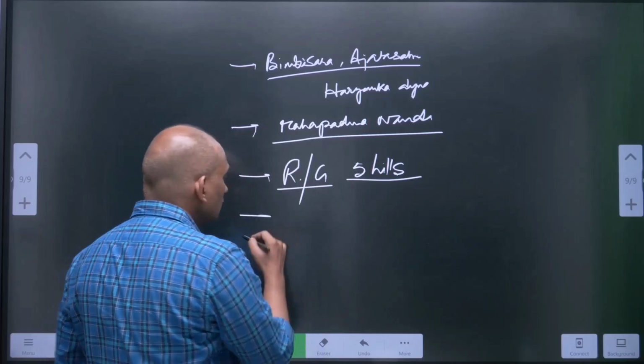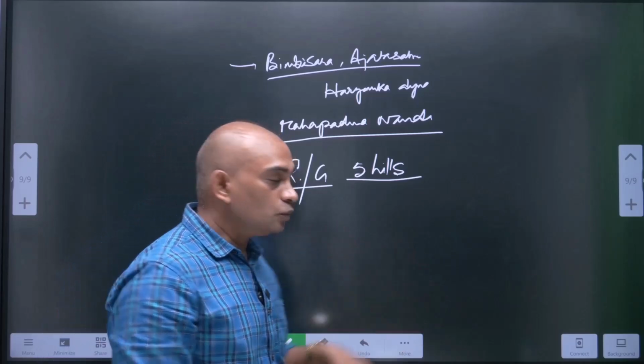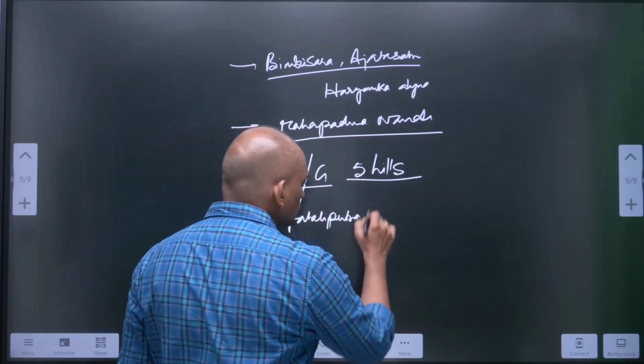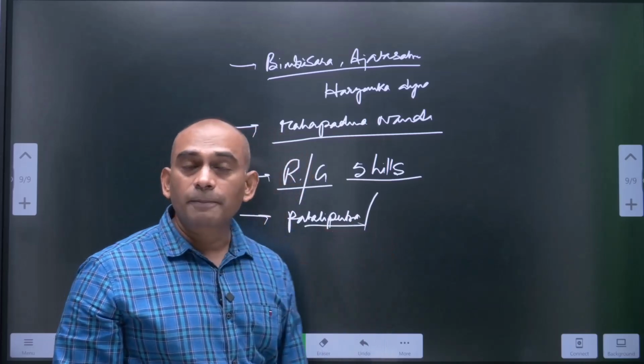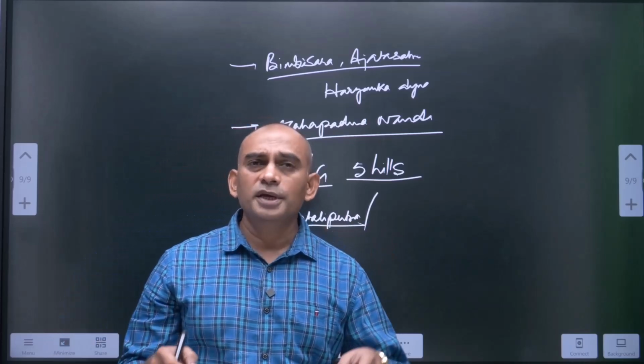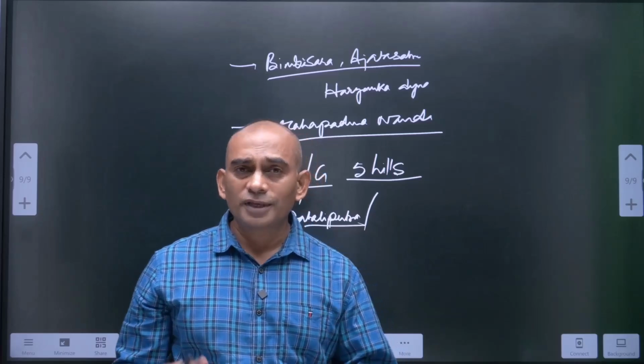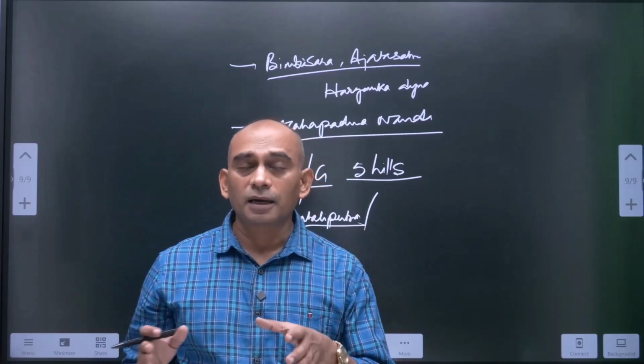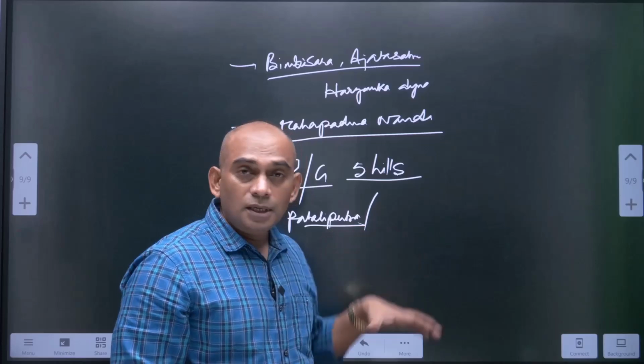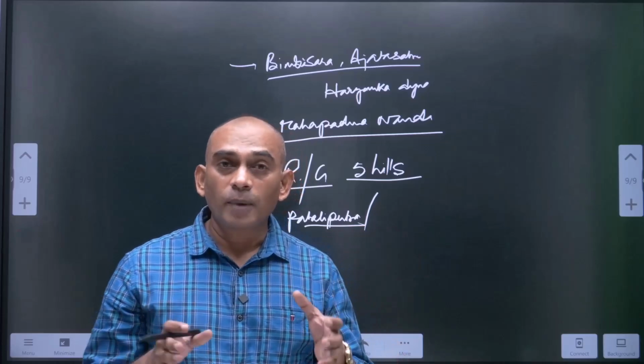And later this capital was shifted to Pataliputra. This was surrounded by water. That means various rivers were confluencing near Pataliputra. So this was the strongest point of Magadha.